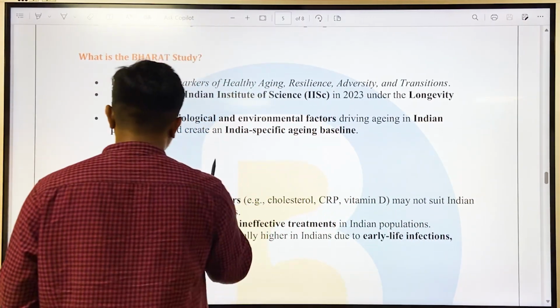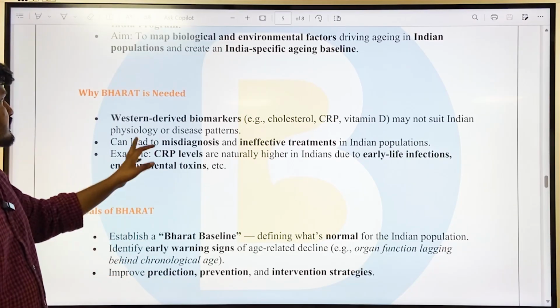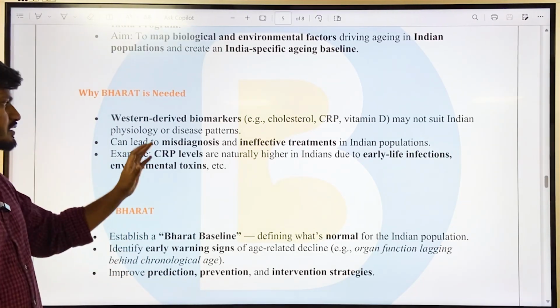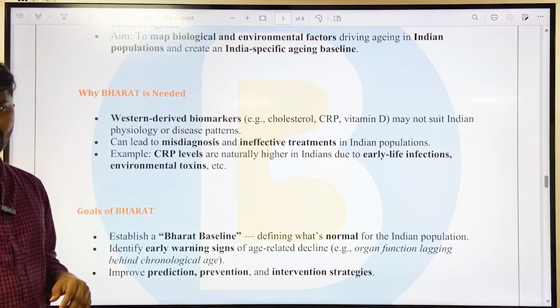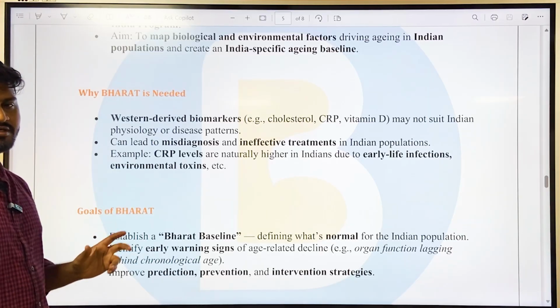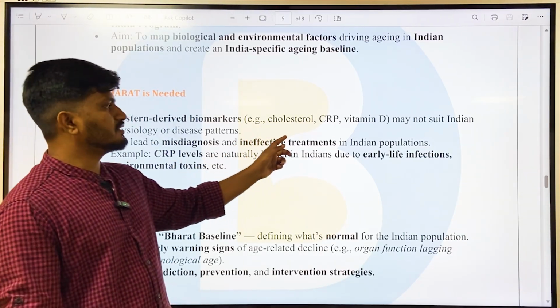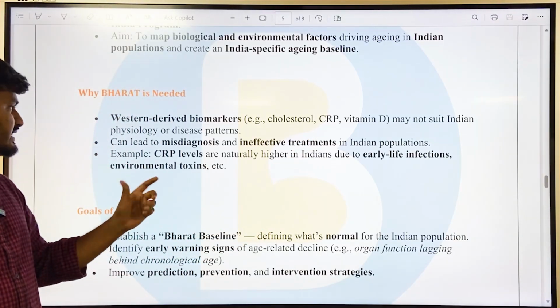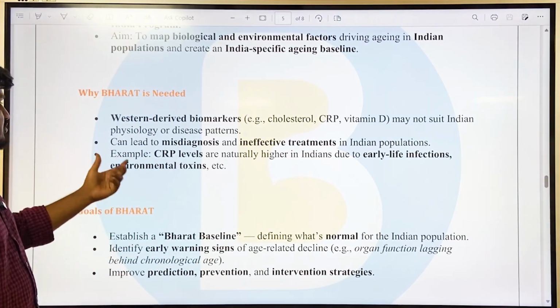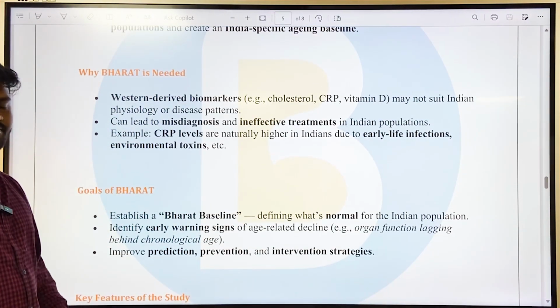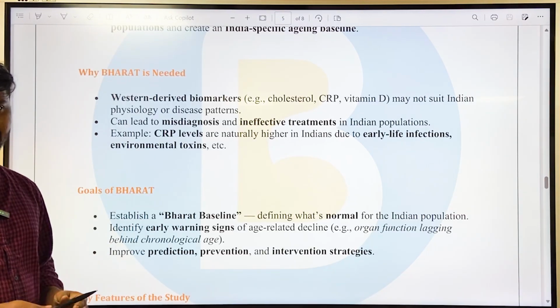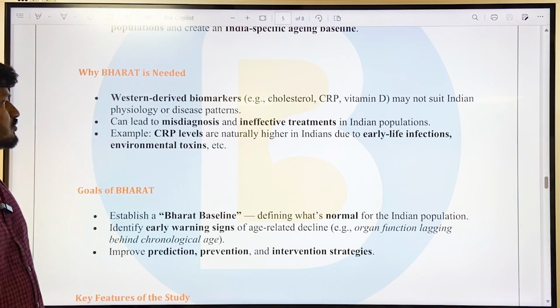So why was BHARAT needed? Because prior to BHARAT, there was a reliance on Western-driven biomarkers, which were suited for Western populations. For example, cholesterol, CRP and vitamin D may not suit the Indian subcontinent or Indian physiology or disease patterns. So you need particular biomarkers from the Indian population as well. Otherwise, it can lead to misdiagnosis and ineffective treatments in the Indian population.